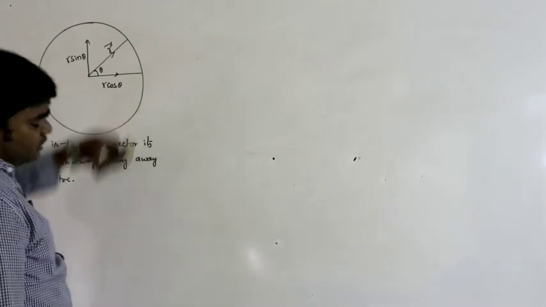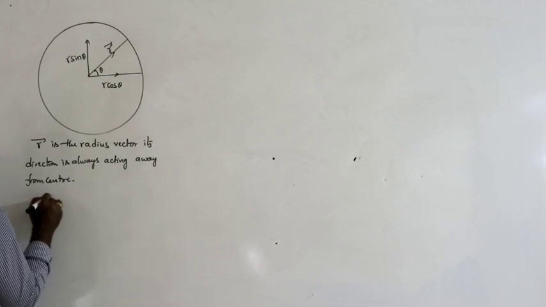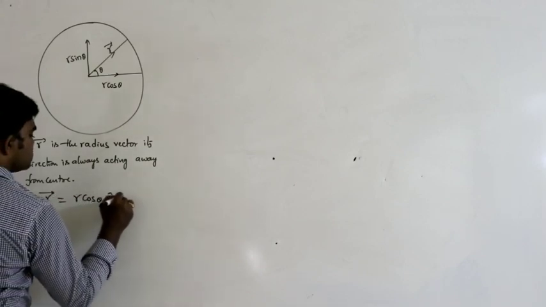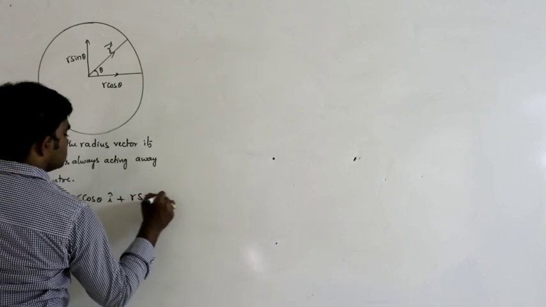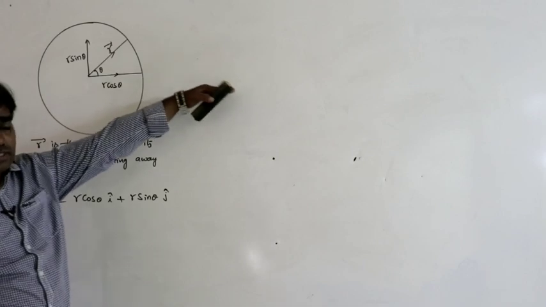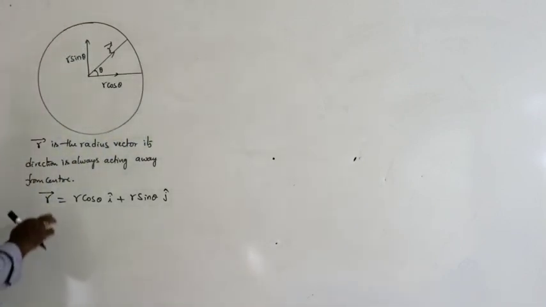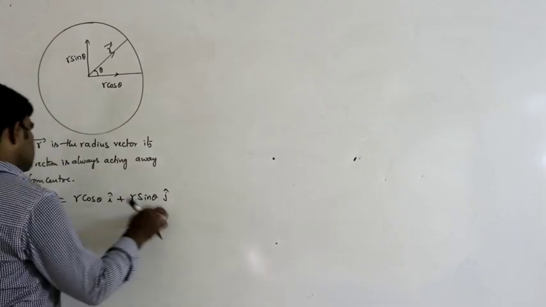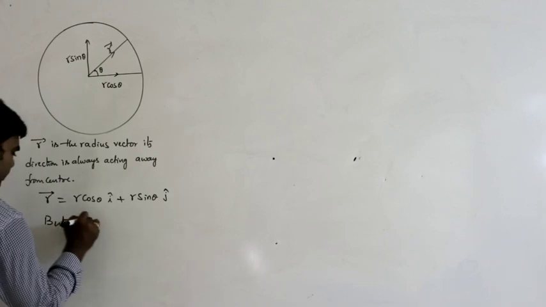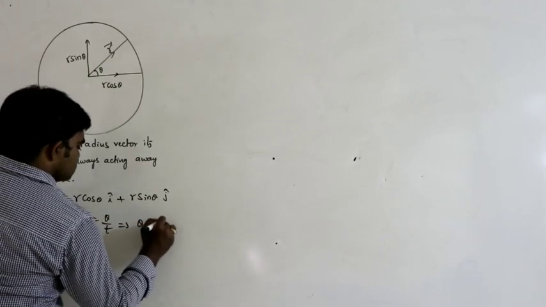So here the vector can be divided into two mutually perpendicular components. Then we can write r bar as r cos theta i cap plus r sin theta j cap. So r cos theta is along the positive x axis and r sin theta is along the positive y axis. But we know omega can be written as theta by t. So from this, theta can be written as omega t.